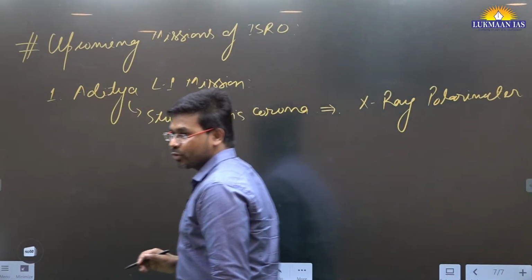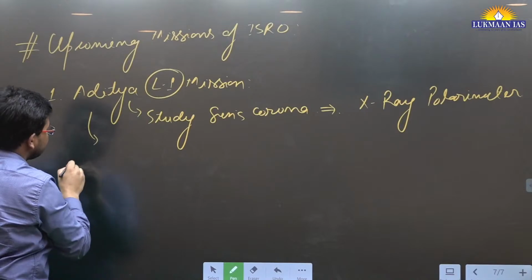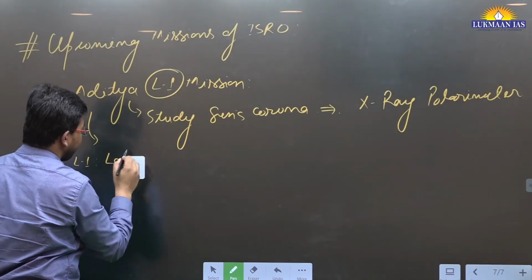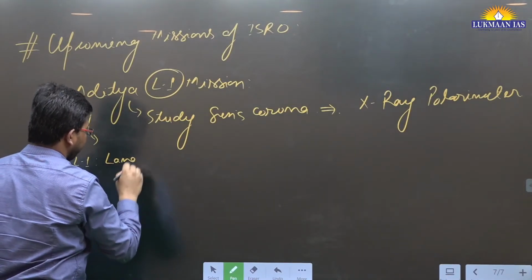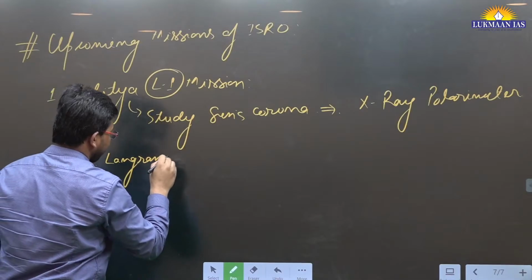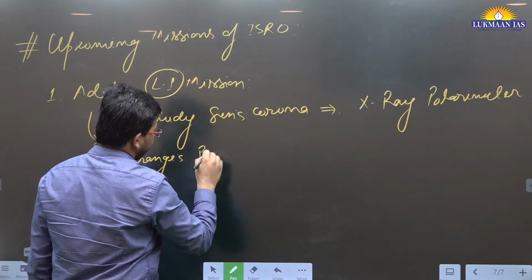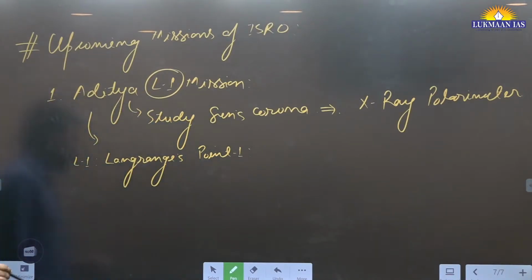Now, what is L1, right? We need to understand L1. L1 is known as Lagrange point 1.